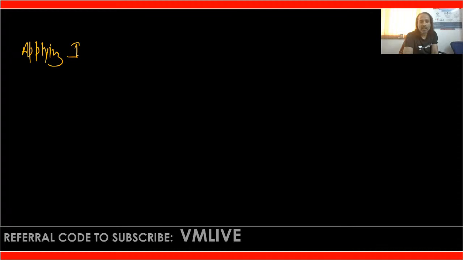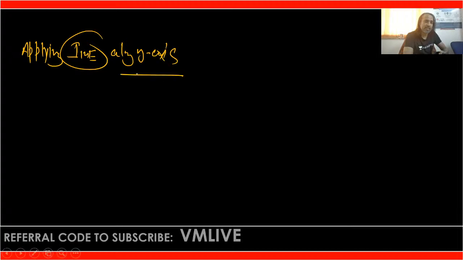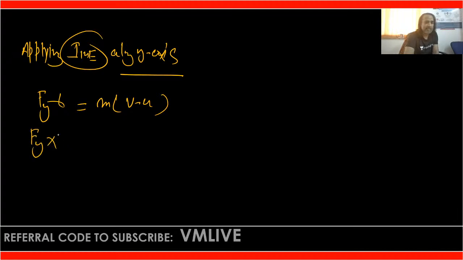Applying IME, impulse momentum equation, along the y-axis as per the sign convention we considered. Then F_y times t equals m(v minus u). F_y we have to find. What is t here? t is 0.02, equals m. What is m here?